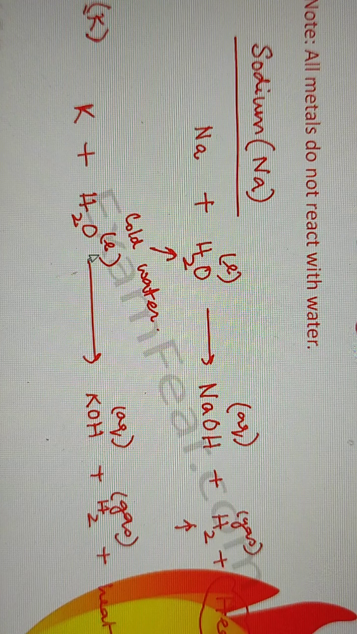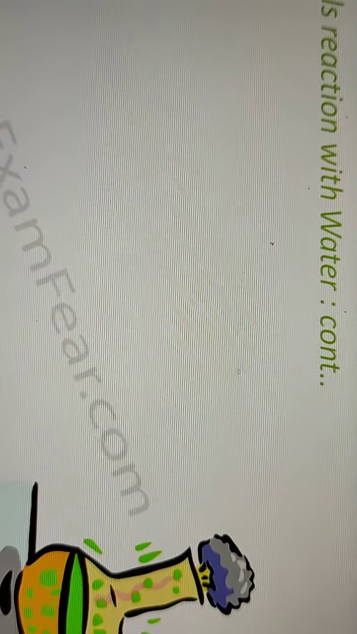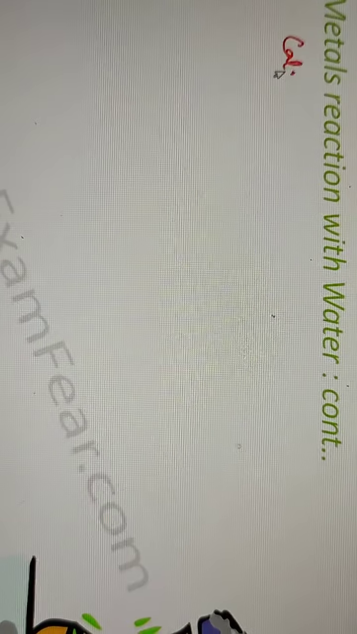Because of so much reactivity, sodium and potassium are always stored in kerosene, so that they cannot react either with oxygen or with water. So this is how these metals react. Okay, so let us go ahead and look at some other metals. The next metal that we are going to consider is calcium.